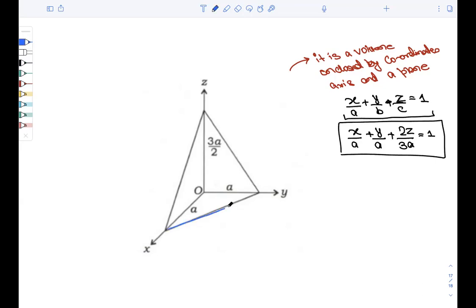Now let us write about these lines. If you talk about this line, it represents x by a plus y by a equals 1 and z is 0 here. This is lying in the xy plane. Similarly, let us take another color. This line is in the zy plane, so you can simply write y by a plus 2z by 3a equals 1, where x is equal to 0.